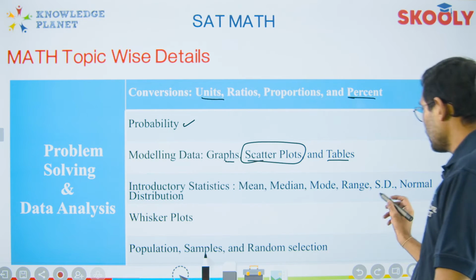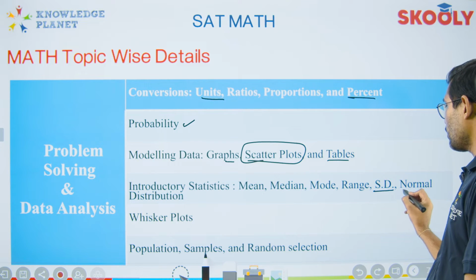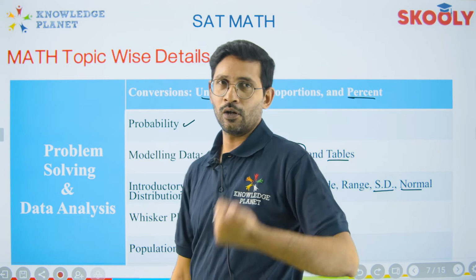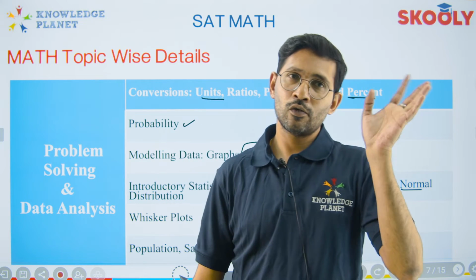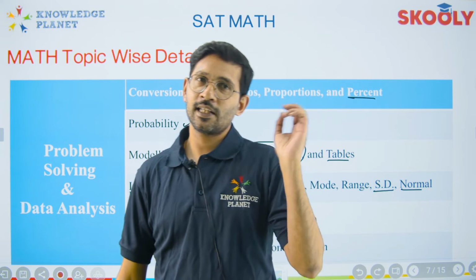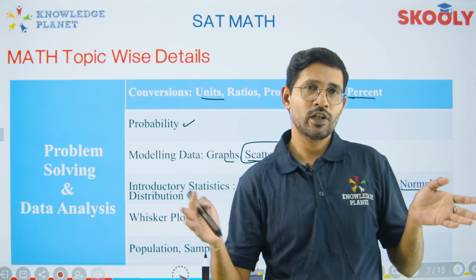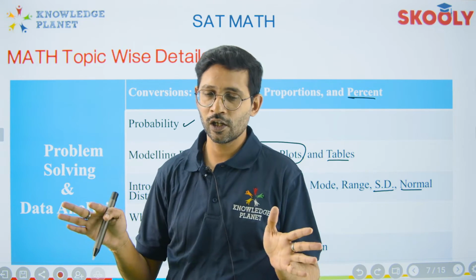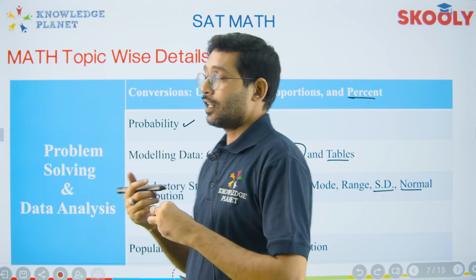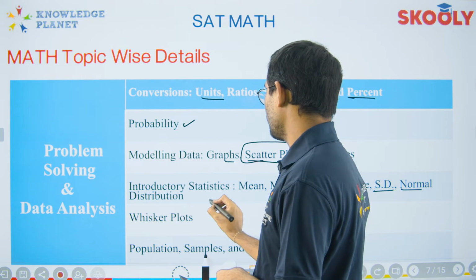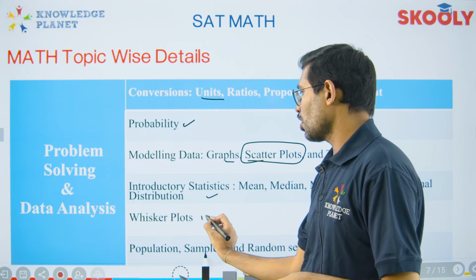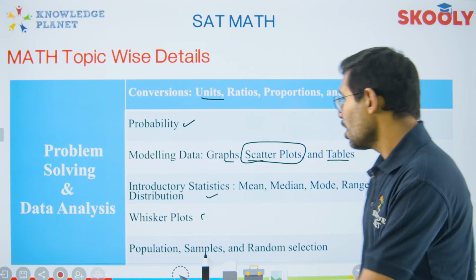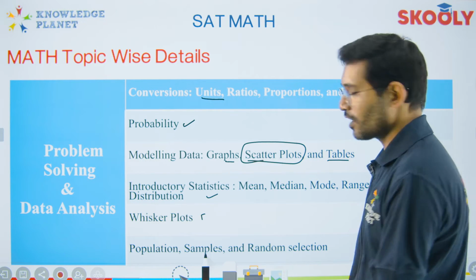The most important thing is standard deviation. The most important thing is normal distribution. If you know the confidence interval, good to go. If you know the rules, like it's 68 and then 32 and then 14, and how it divides and how we get the symmetrical curve, all good. Don't think this is too much. I'm telling you, this is very basic. Whisker plots, this is all related to median, a rectangle or a horizontal, that is something we're going to talk about. Population samples and random selections, of course.